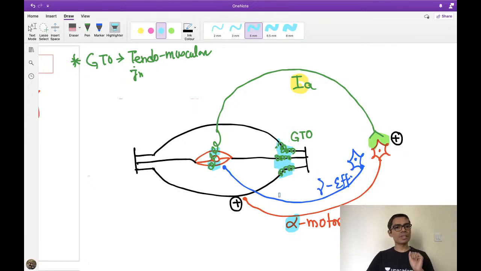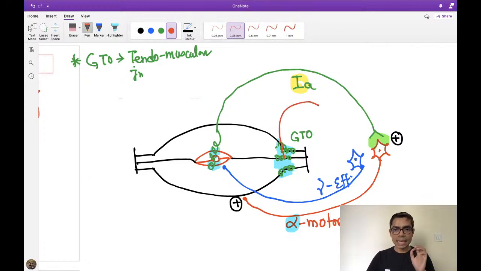It's also a sensory receptor, but this sensory receptor is particularly dedicated to detecting the tension within the muscle, and it is supplied by 1B type of fiber. But look, the 1B fiber enters the spinal cord and it is not making a synapse directly with this alpha motor neuron.